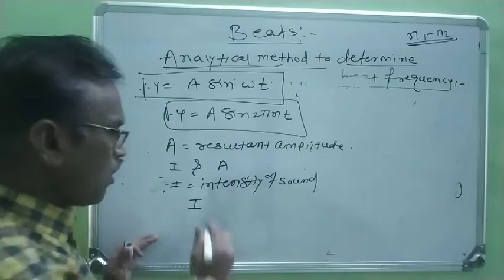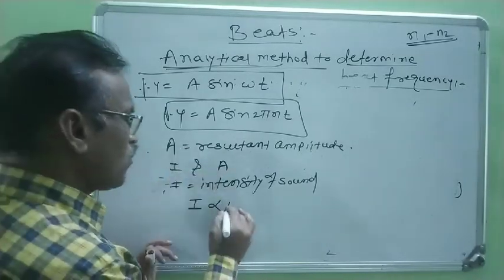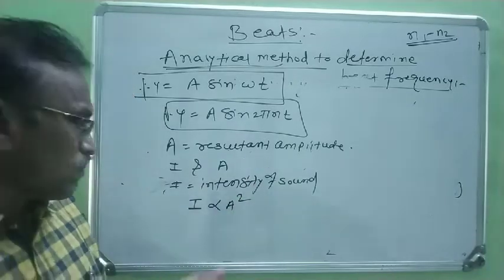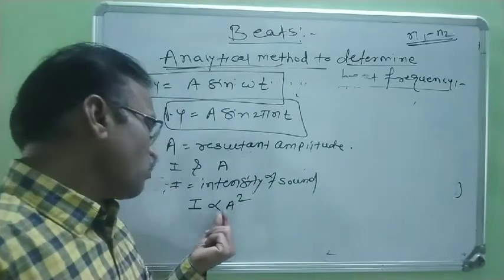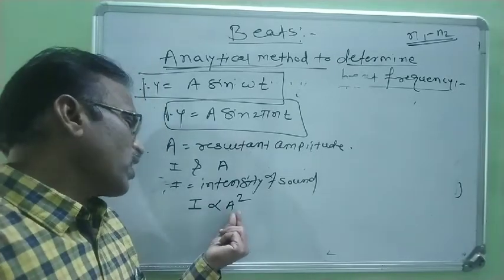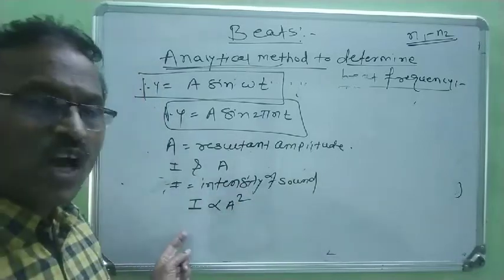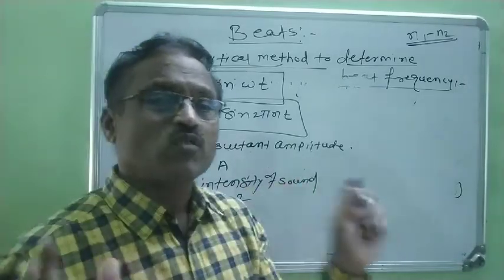Intensity of sound is directly proportional to the square of the resultant amplitude, which means I is proportional to A square.